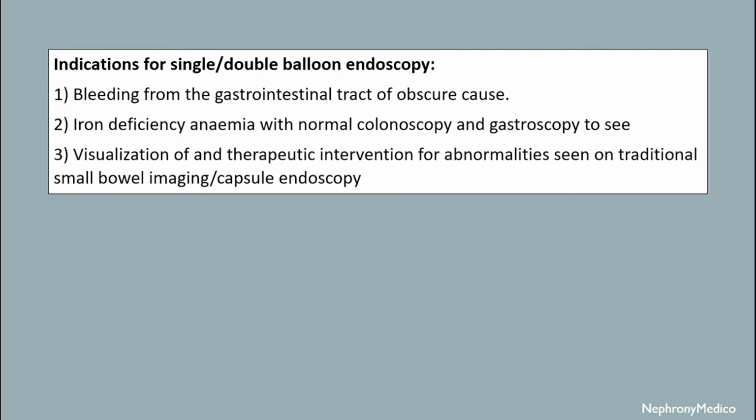Now, indications for single or double balloon endoscopy. The bleeding from the GIT of obscure cause, iron deficiency anemia with normal colonoscopy and gastroscopy, visualization and therapeutic intervention for abnormalities seen on traditional small bowel imaging.